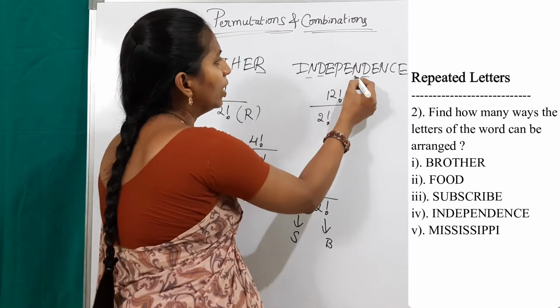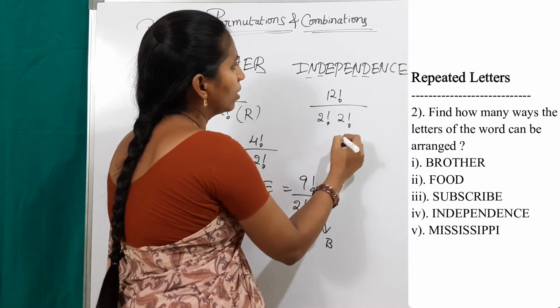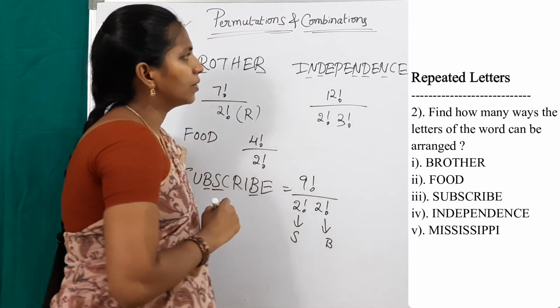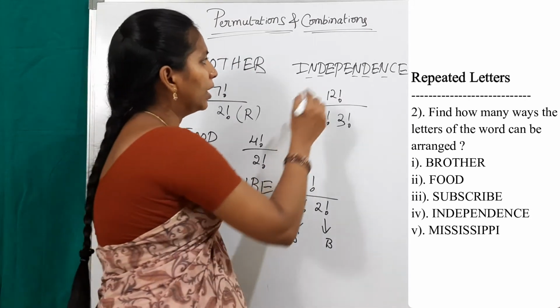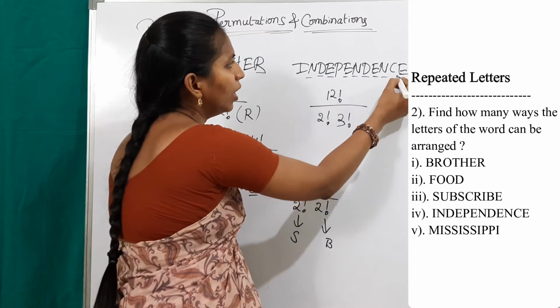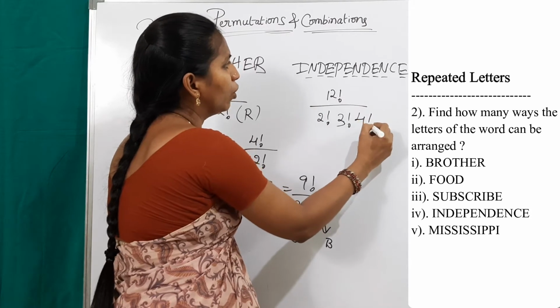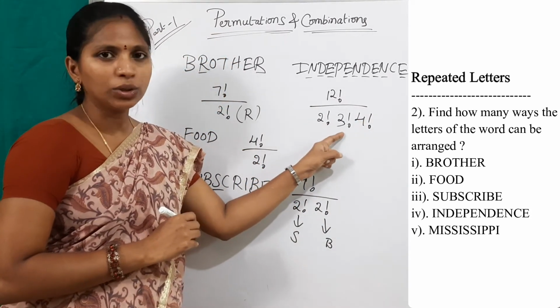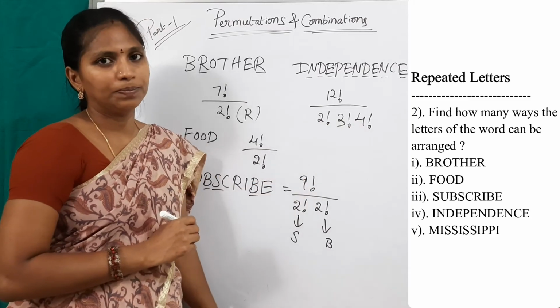N is repeated, sorry, 1, 2 and 3, so 3 factorial. And next, E is also repeated: 1, 2, 3, 4, 4 times repeated, so 4 factorial. So 12 factorial divided by 2 factorial into 3 factorial into 4 factorial.